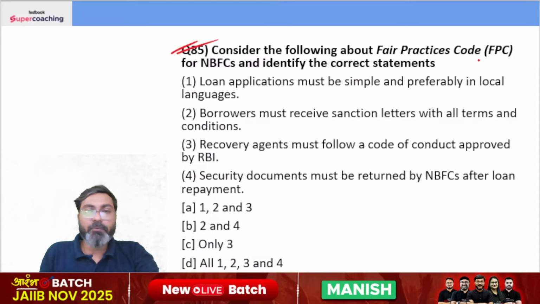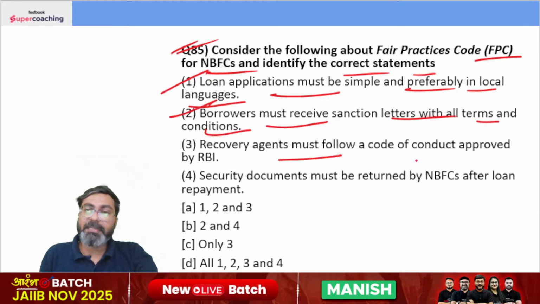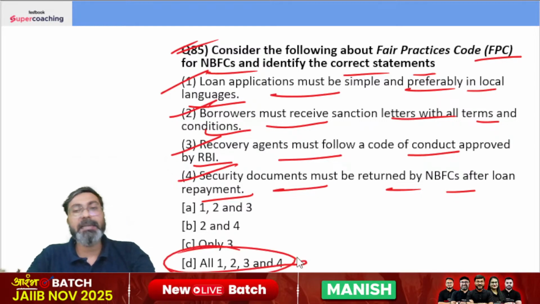Consider the following statements about fair practice code for NBFCs and identify the correct statements. Loan application must be simple and preferably in local languages. Borrowers must receive sanction letters with all terms and conditions. Recovery agents must follow a code of conduct approved by RBI. Security documents must be returned by NBFCs after loan payment. All of them are absolutely correct about the fair practices code of NBFCs.